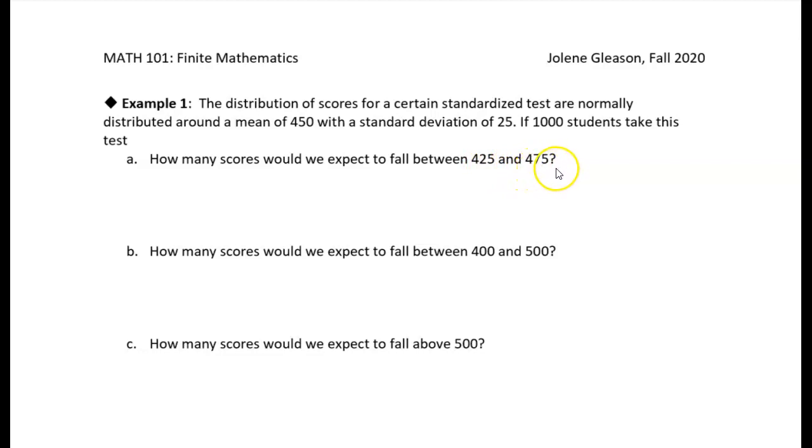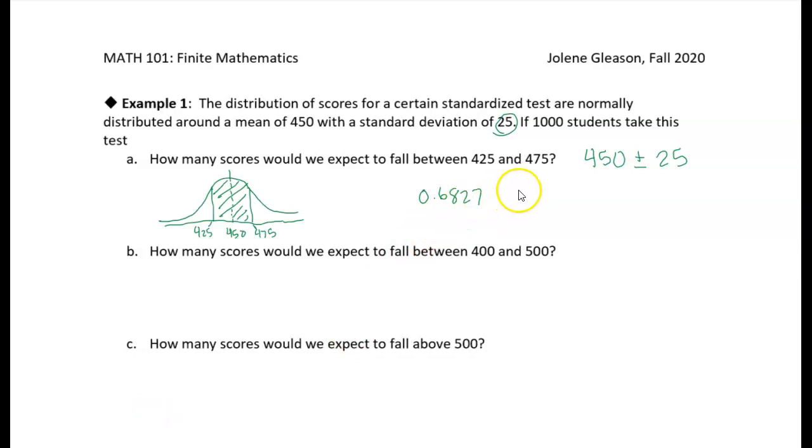So the key thing to recognize here is if our standard deviation is 25, then these values, 425 to 475, are essentially 450 plus and minus 25, which is the standard deviation. So these are the scores that fall within 1 standard deviation from the mean. And so we know that 68.27%, 0.6827 if I express it as a decimal, of the scores will fall within that range.